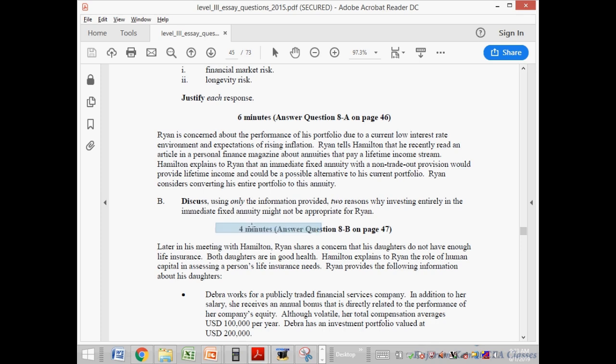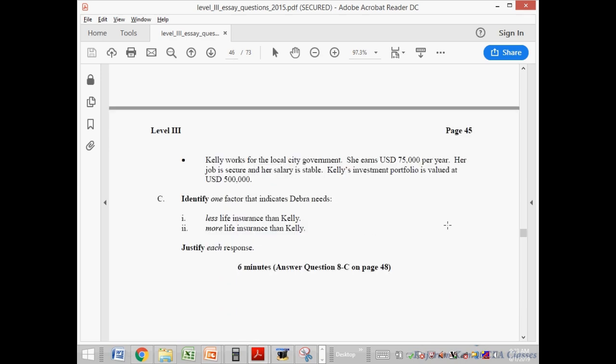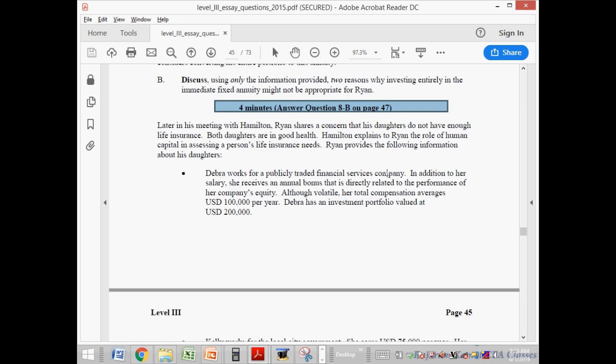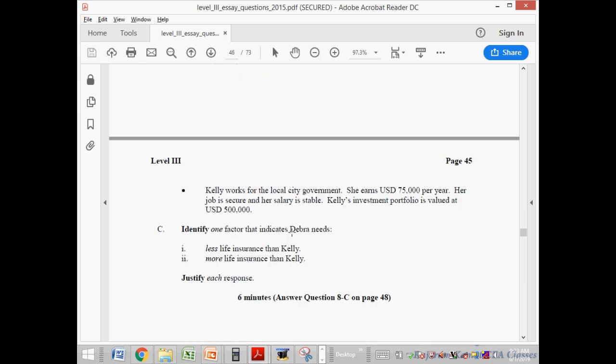I'm saying 3 on 4, but some of you could get 4 on 4. Kelly works for the local government. Later in the same case: identify one factor that indicates Deborah needs less life insurance than Kelly. ये काफी easy question था. 6 on 6 में easy. कि डेबरा को कम इंश्योरेंस क्यों चाहिए? So Deborah